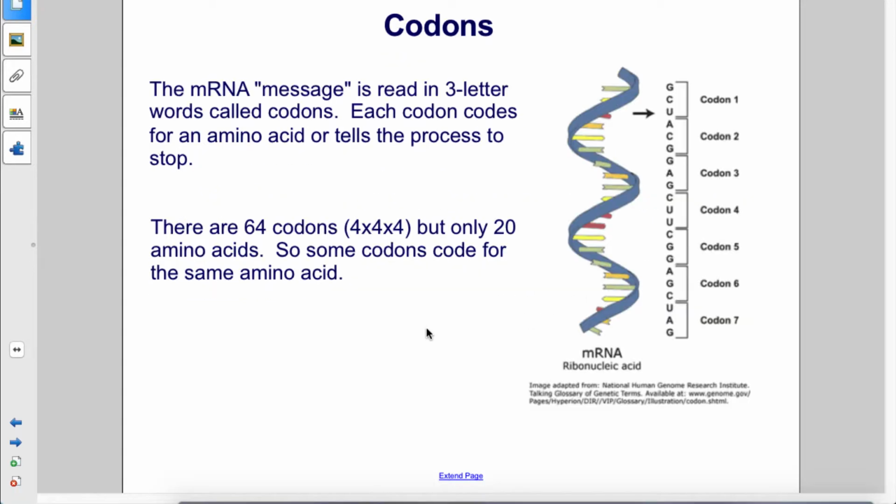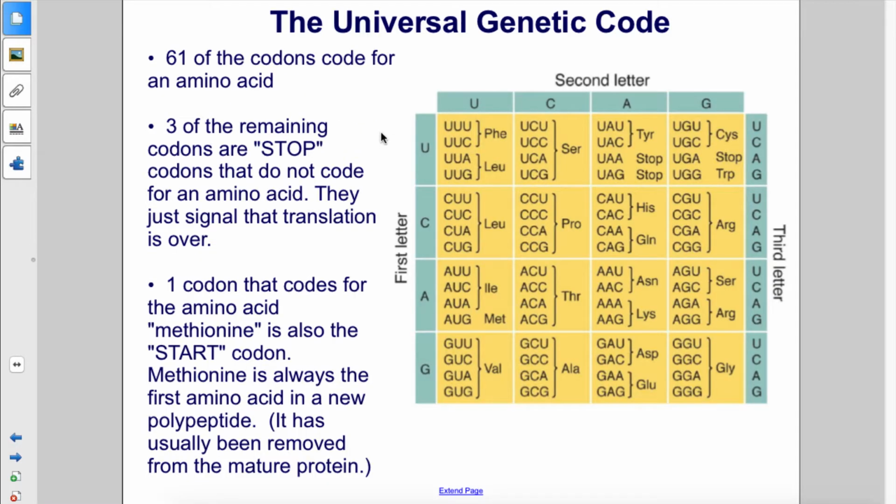The mRNA message is read in three-letter words called codons. Each codon codes for an amino acid or tells the process to stop. There are 64 codons, 4 by 4 by 4, but only 20 amino acids. So some codons code for the same amino acid. 61 of the codons code for an amino acid. 3 of the remaining codons are stop codons that do not code for an amino acid. They just signal that translation is over.